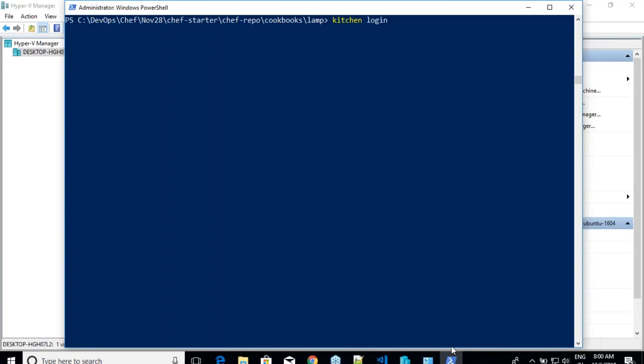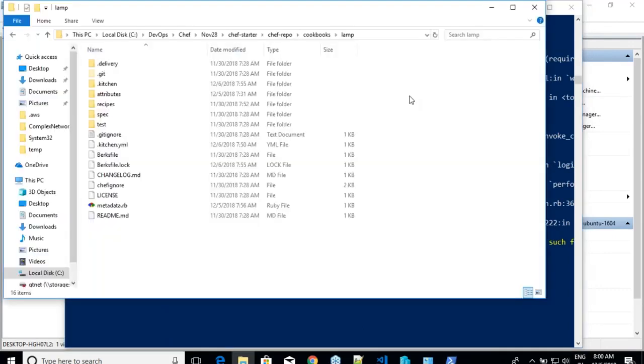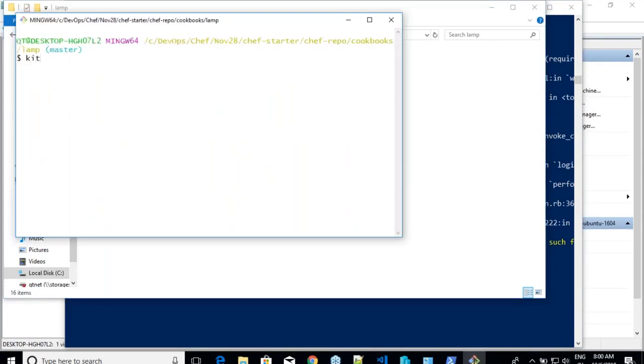If it is not working on PowerShell, we have to do this activity on Git Bash. That's the only thing. That's the only failure which we had in the previous versions. But let us see whether it works in PowerShell or not. Is this a better option now? I develop the cookbook. I test it locally. Yeah. This has not been fixed for ages. Fine. So open Git Bash. Only the kitchen login part. Try to do it from here.